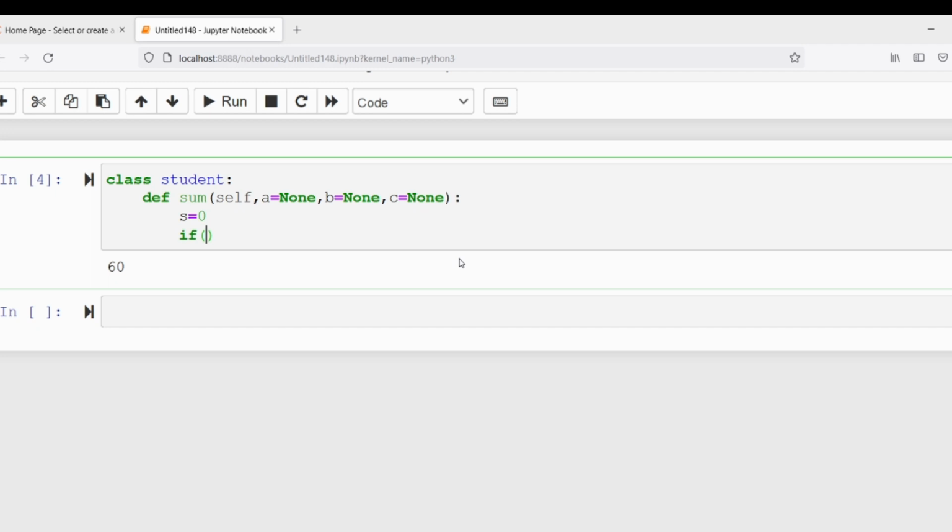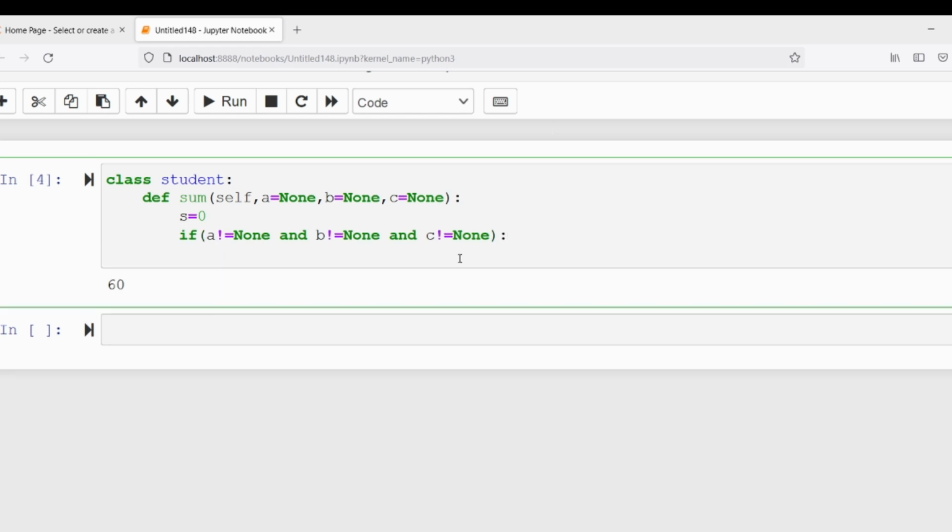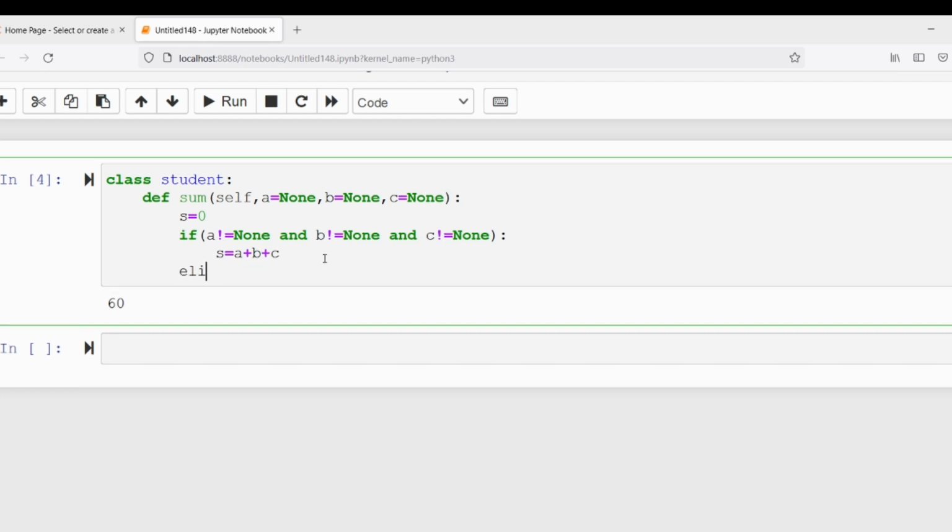Now I will write an if condition. If A not equal to None, logical and, B not equal to None, logical and, C not equal to None, then I want to compute a plus b plus c, and store that value in a variable called s. Else if, let's say your first if condition is false.